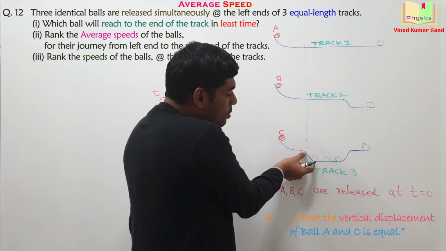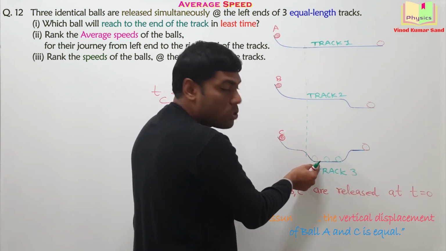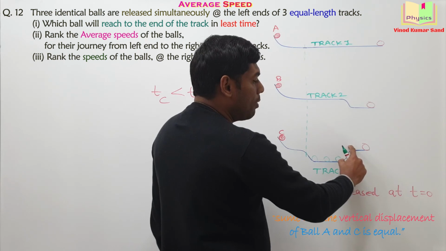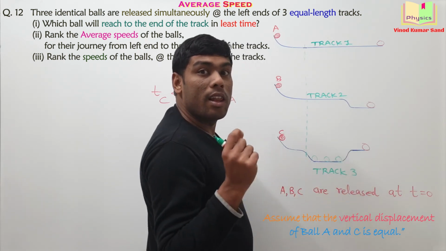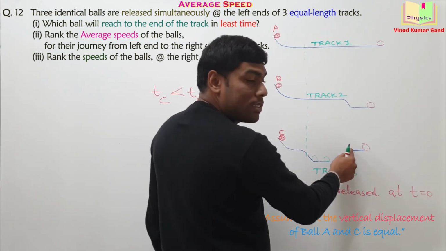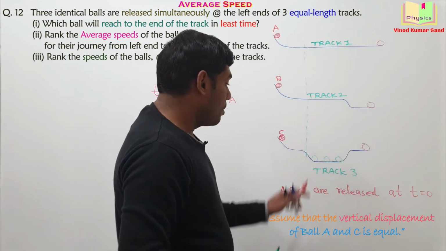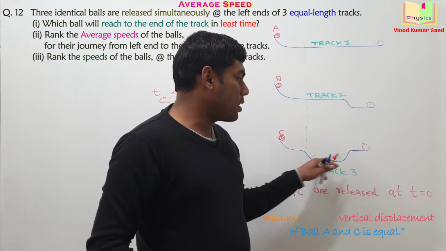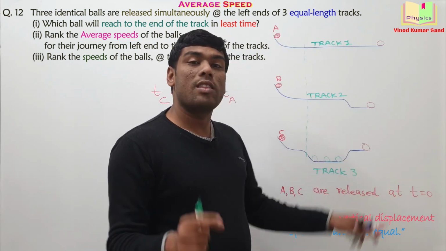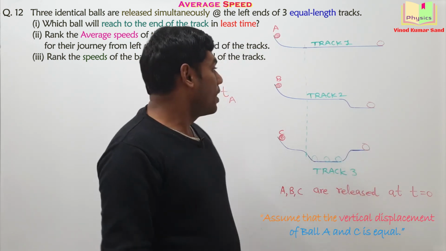And whatever speed it has gained due to this fall, that same amount of speed it will lose due to this rise, and then ball C will reach here. But since it was moving faster here, it will reach here in the least time.